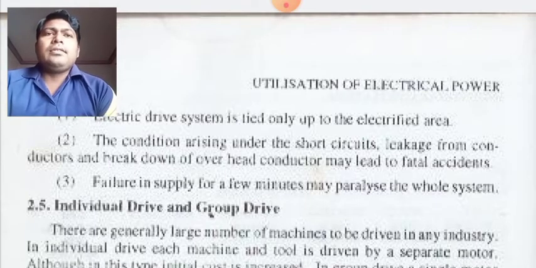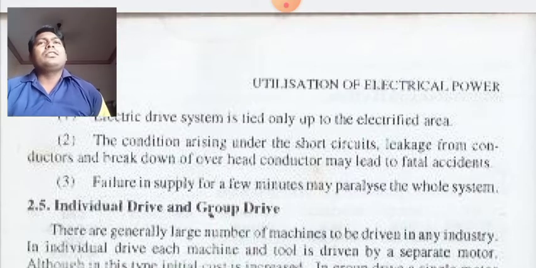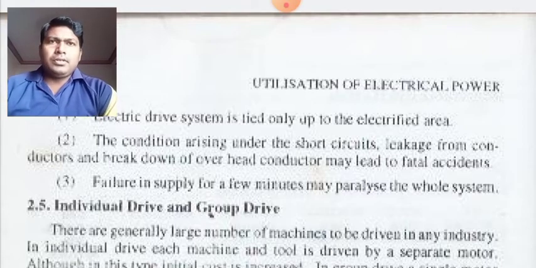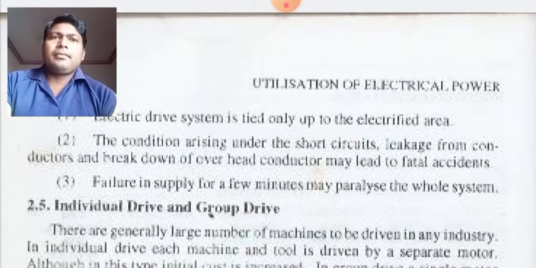The second disadvantage is the condition arising under short circuits, leakage from conductors, and breakdown of overhead conductor, which may lead to fatal accidents. So if there will be short circuit cases, then it will be very disastrous, and it may sometimes lead to fatal accidents. That means death may also happen to the persons who are short circuited by these electric lines.